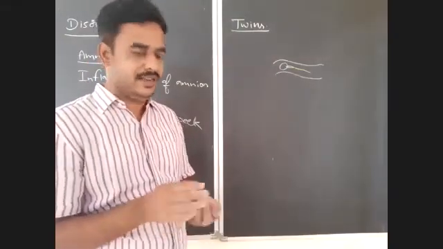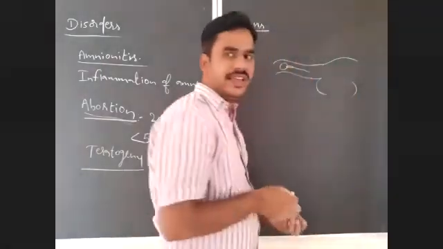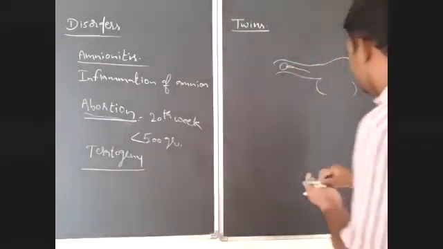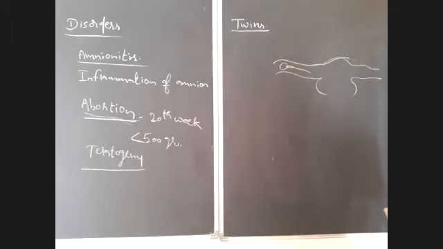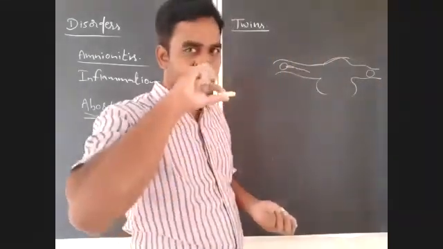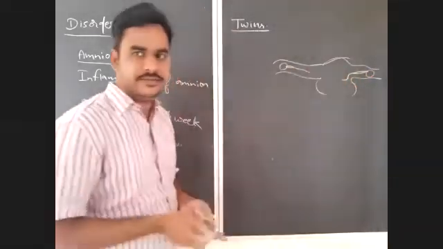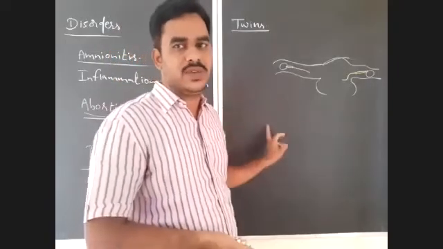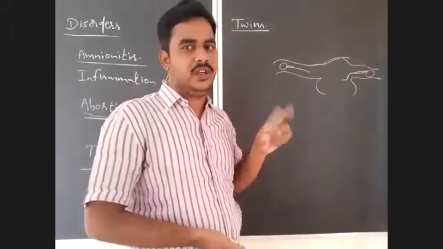But sometimes more than one ovum may be produced by the female. If you observe here, sometimes in a female, both the ovaries produce ova. So in both fallopian tubes, there is an ovum. Now, two different sperms will fuse with two different ova. Observe carefully. It is one ovum produced by this ovary, and another ovum produced by the other ovary. Usually, one ovum will be produced by the two ovaries alternatively in every month.